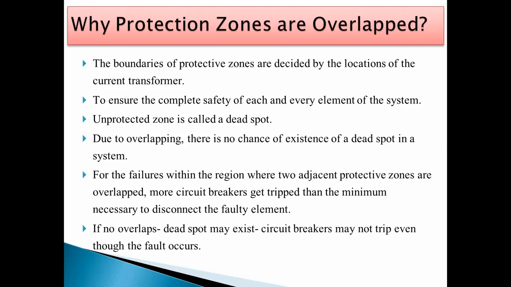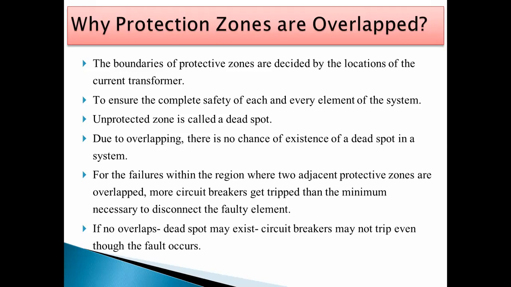To ensure the complete safety of each and every element of the power system, if we skip any part to be protected, then if any fault occurs in that part, the whole system can break down, or it may stop the supply. Therefore each and every section is under a protective zone, and these are overlapped. An unprotected zone is called a dead spot.